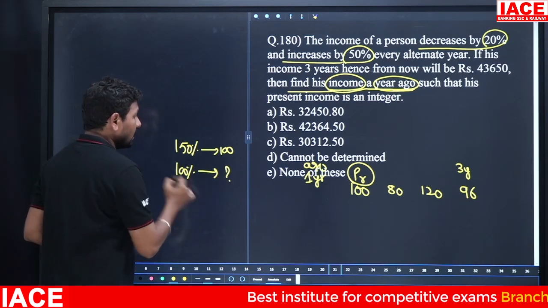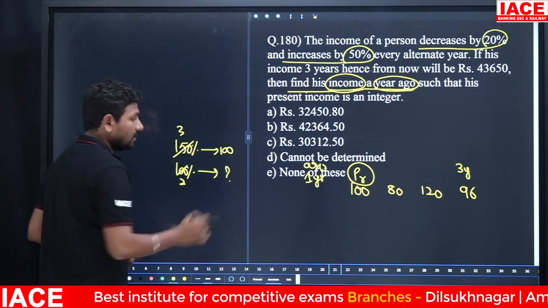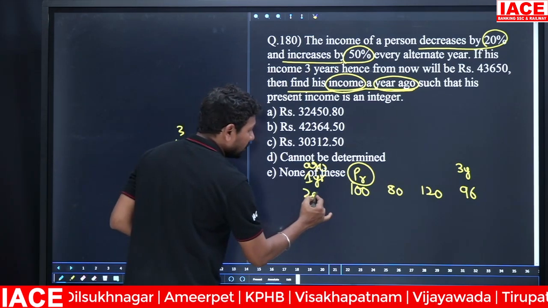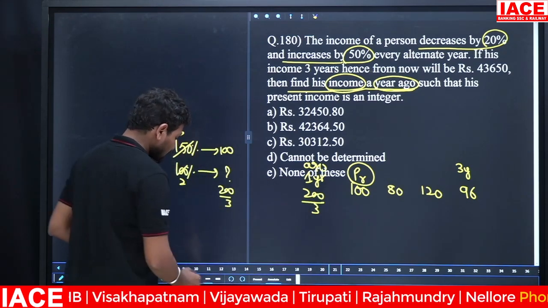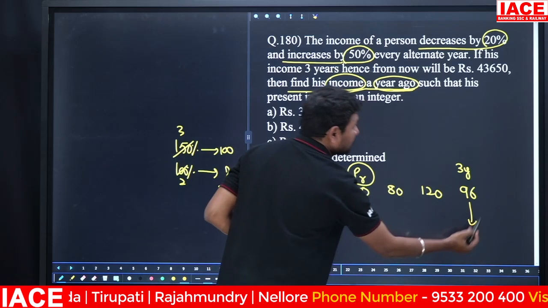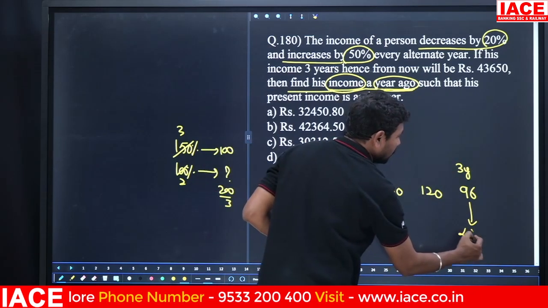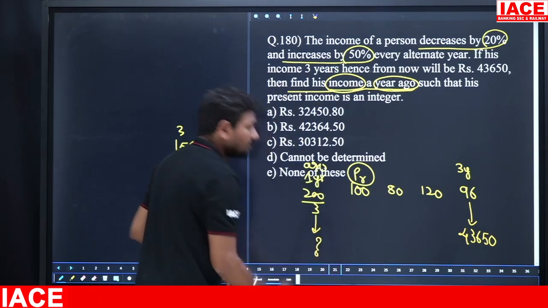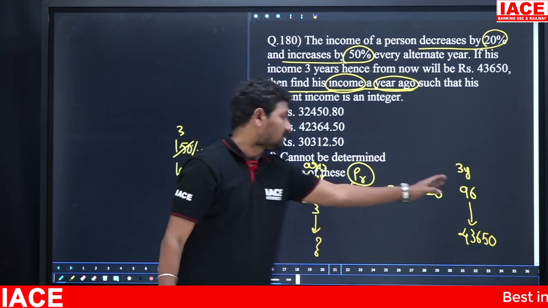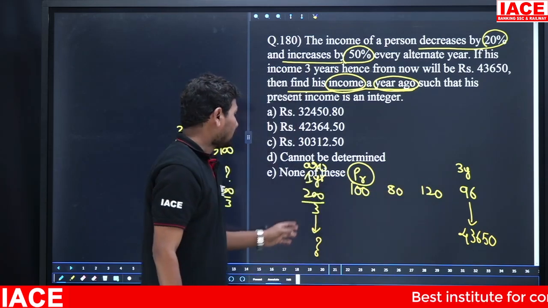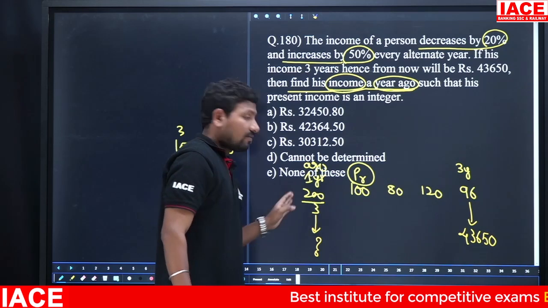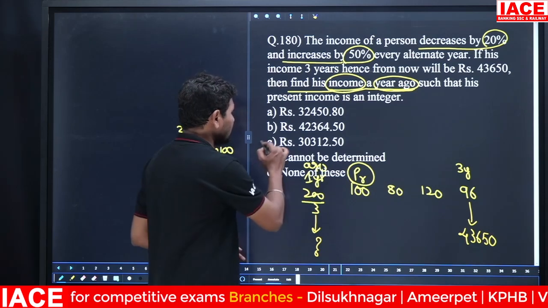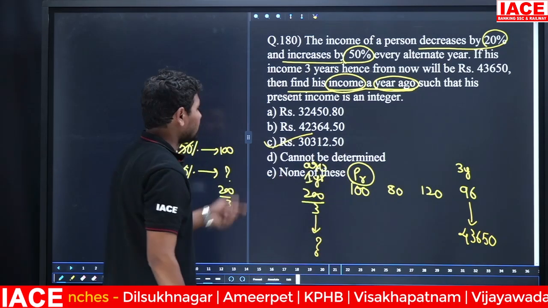Okay, then how to calculate? 150 is 3 parts, 100 is 2 parts, so 2 into 100, 200, 200 by 3. Its value is 200 by 3. Then as per the question, 96 parts is equal to 43,650. Then 200 by 3 parts is equal to how much? This is where we have to calculate. If we calculate this, we will get an answer like 30,312.50. Option C.